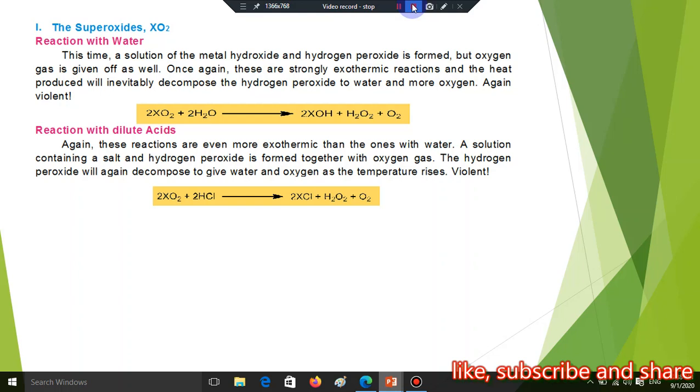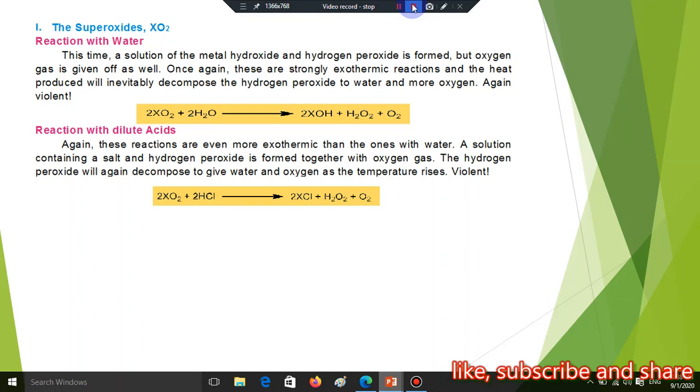Reaction of superoxide with water. When metal superoxide reacts with water, they produce metal hydroxide and hydrogen peroxide. But oxygen is also given up, with the release of oxygen gas, because superoxide contains the maximum amount of oxygen. It contains more oxygen than peroxide, while peroxide contains more than normal oxide.